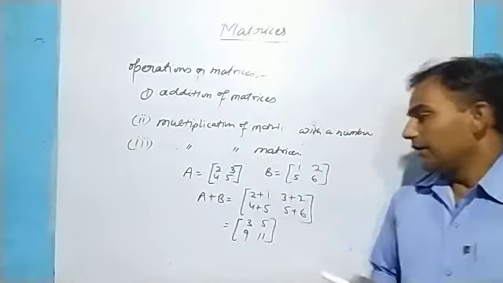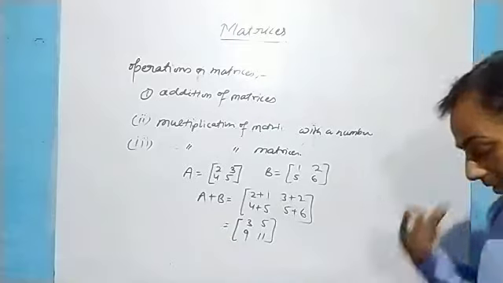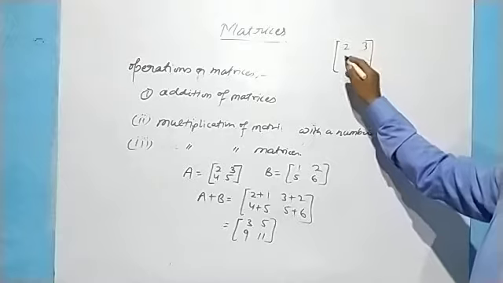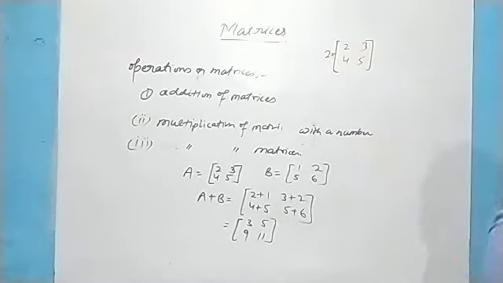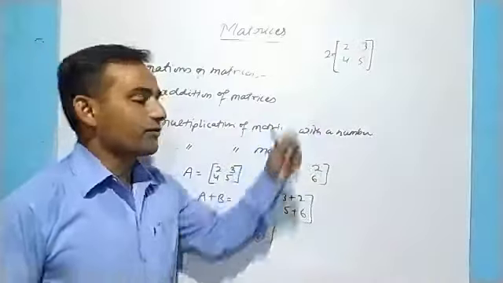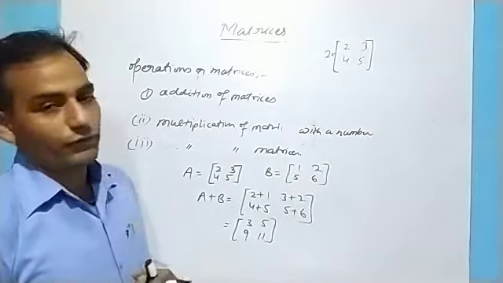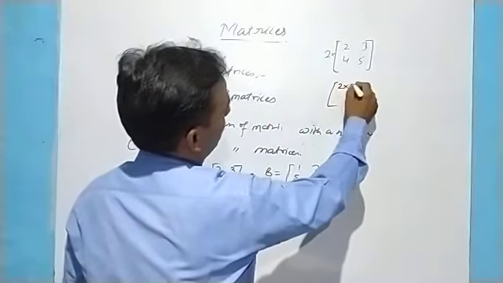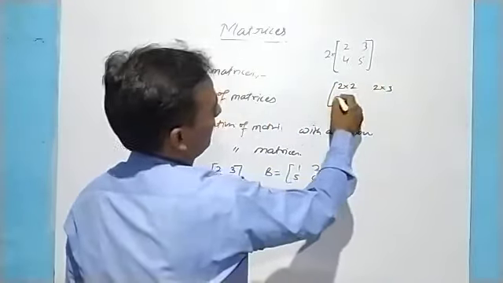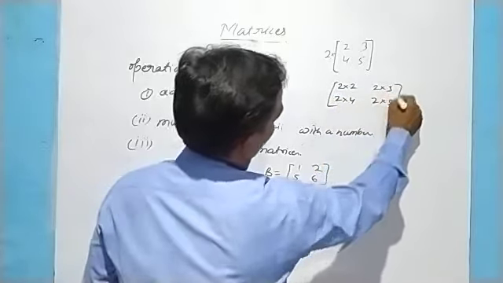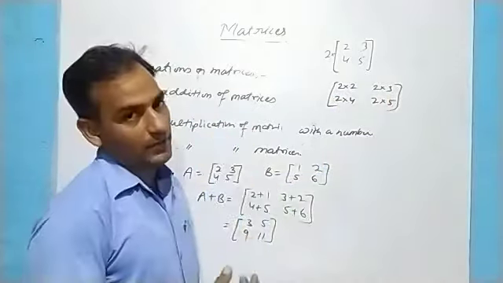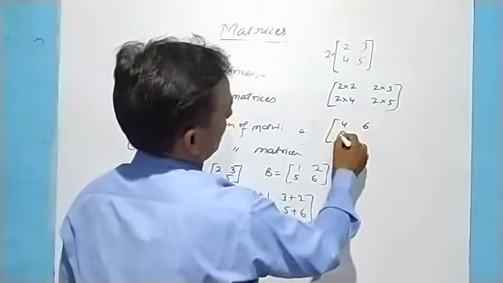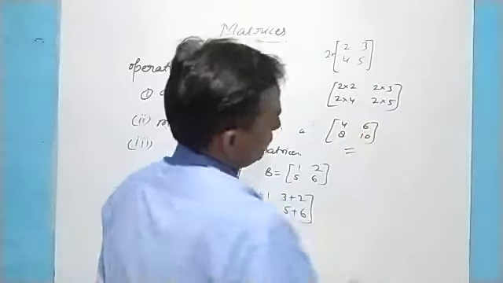If we have to multiply a matrix by a number, like the matrix 2, 3, 4, 5 multiplied by 2, then 2 has to be multiplied by each and every element of the given matrix. So the answer will be 4, 6, 8, and 10.